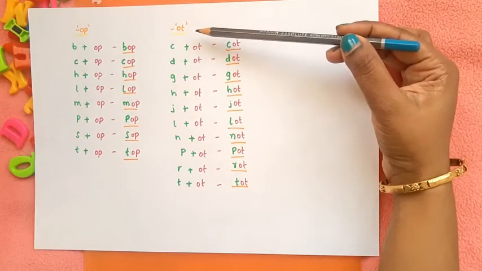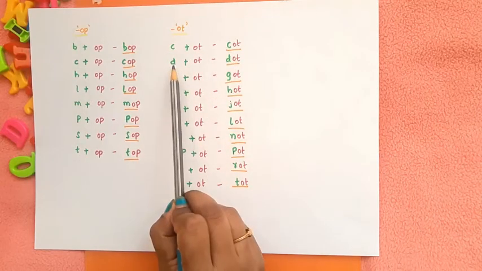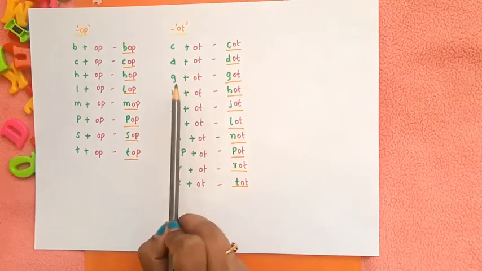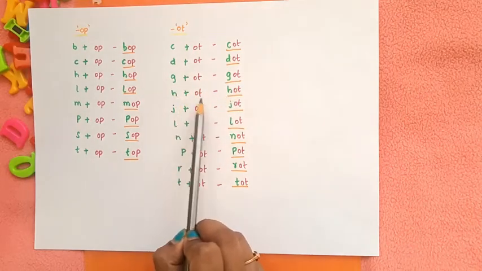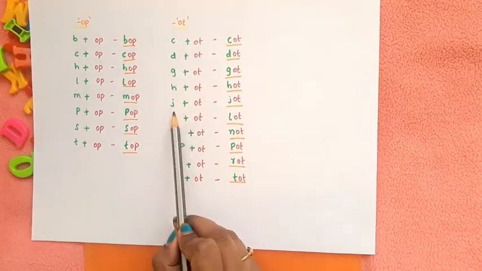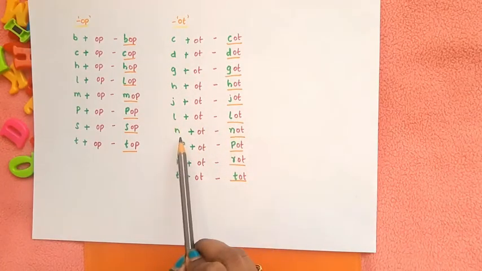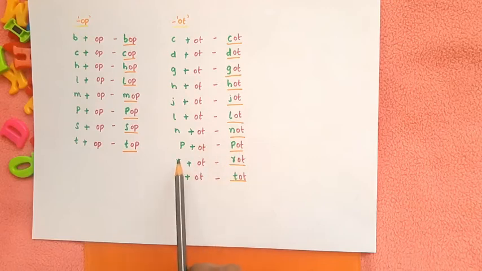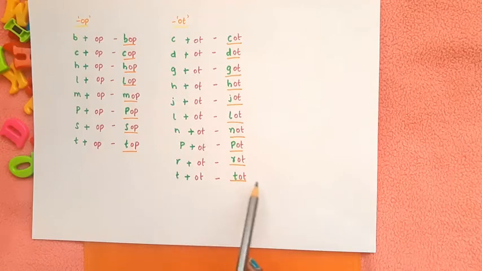Next we have ot family. K, ot, cot. D, ot, dot. G, ot, got. H, ot, hot. J, ot, jot. L, ot, lot. N, ot, not. P, ot, pot. R, ot, rot. T, ot, tot.